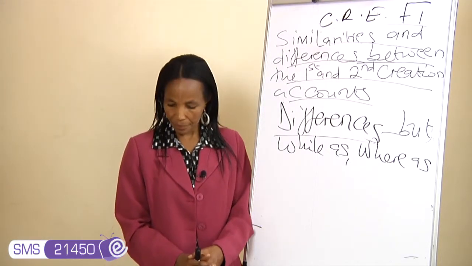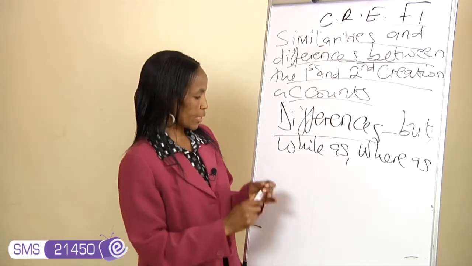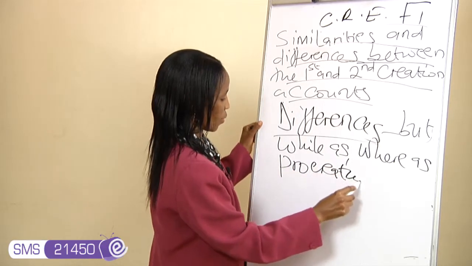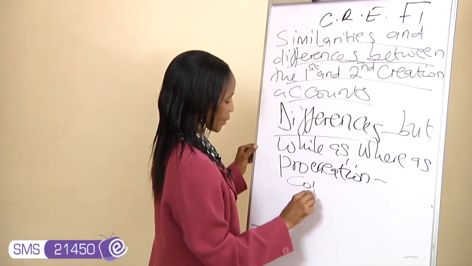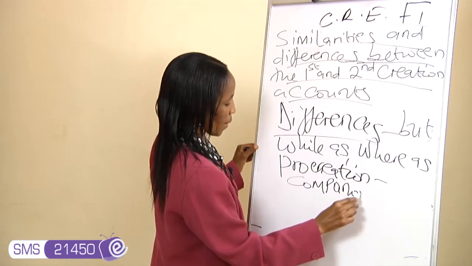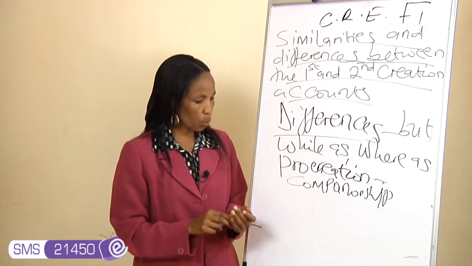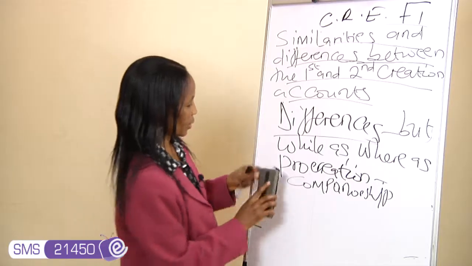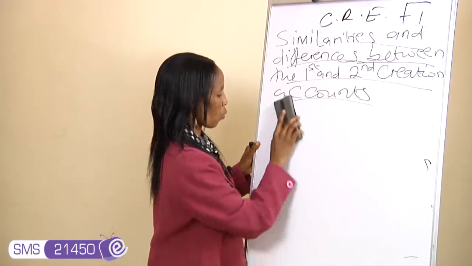Point number 6. In the first creation account, marriage is for procreation, whereas in the second creation account, marriage is for partnership or companionship.